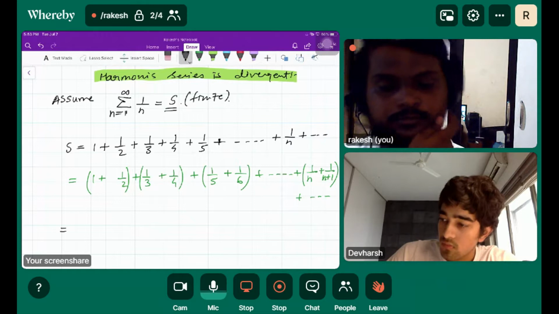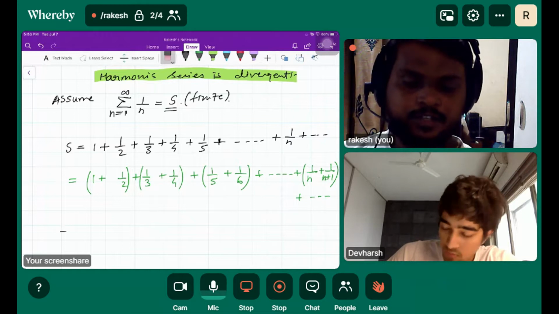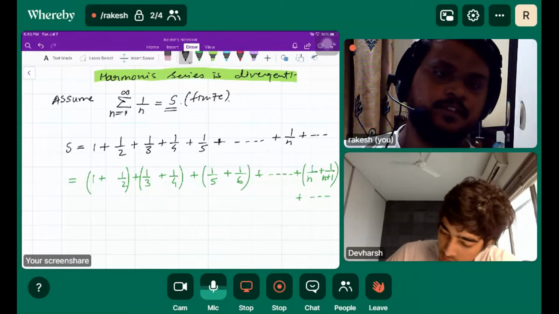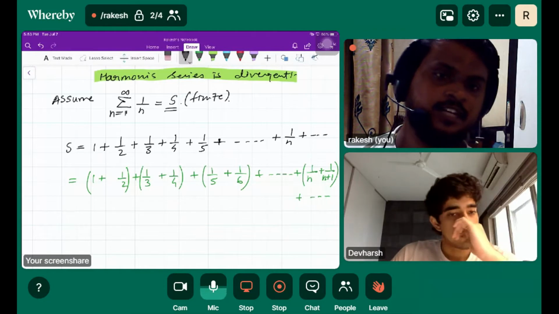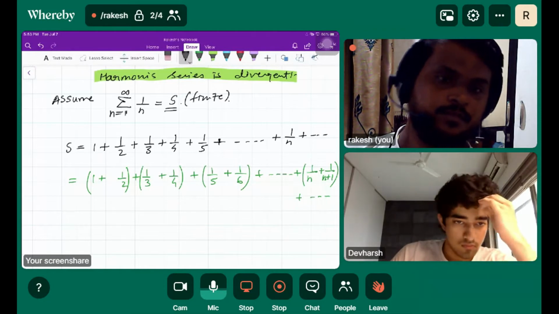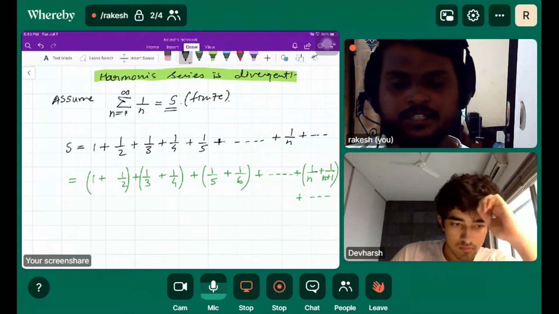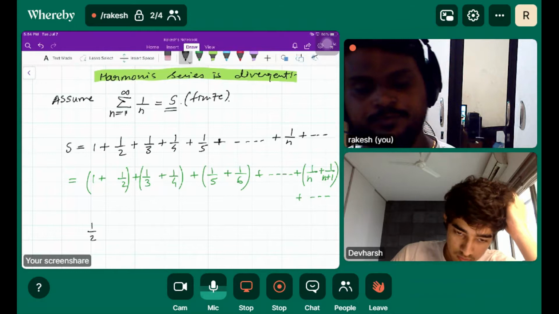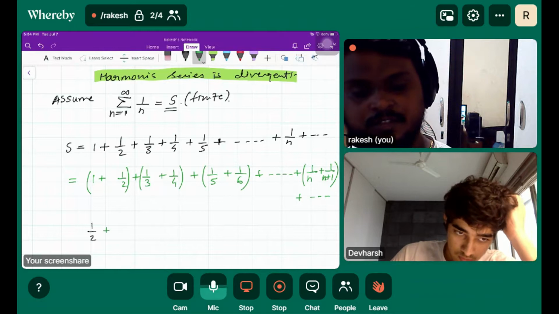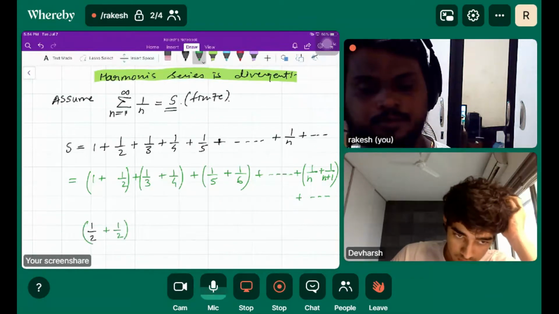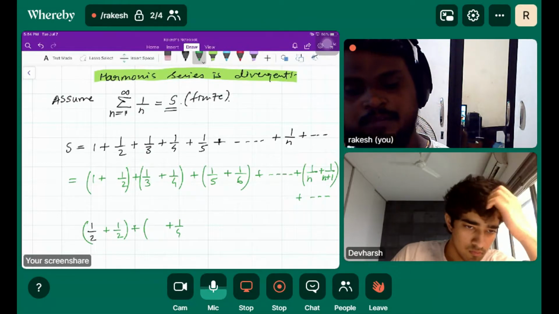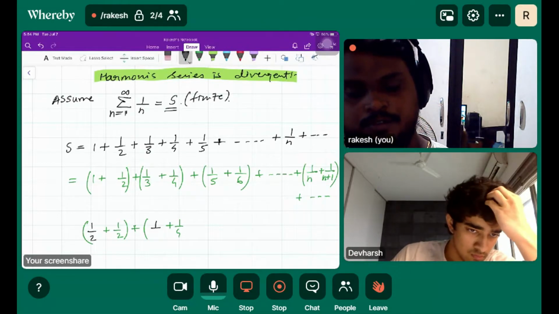Okay, now we have this pair of numbers: 1 plus half plus 1 by 3 plus 1 by 4. Suppose I replace this 1 by 1 by 2, plus 1 by 3, plus 1 by 4.